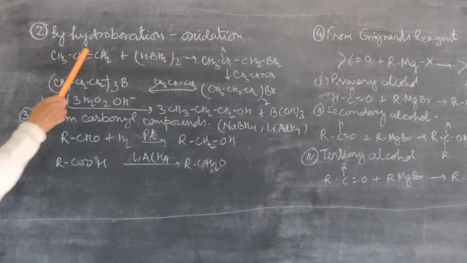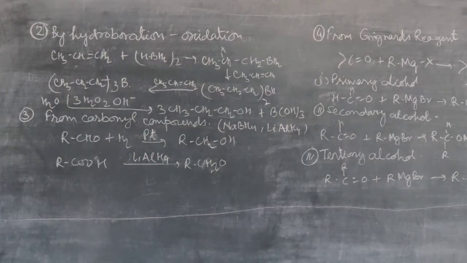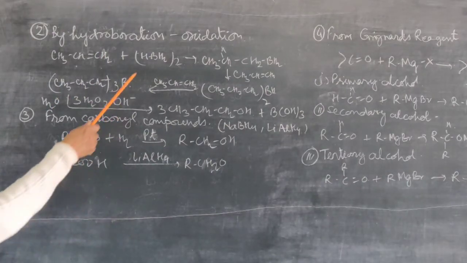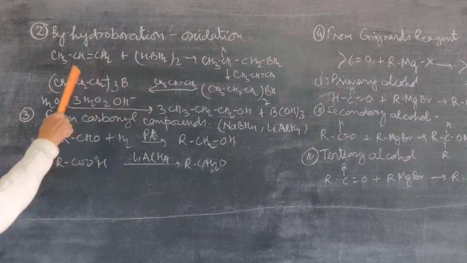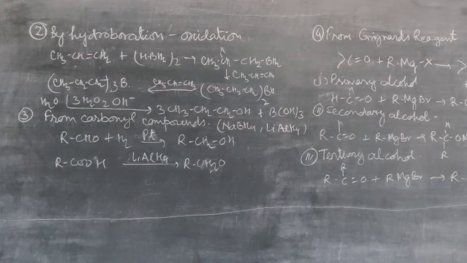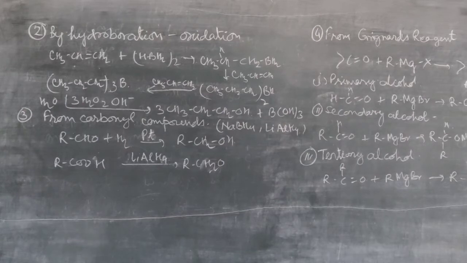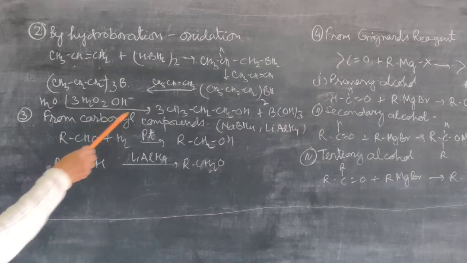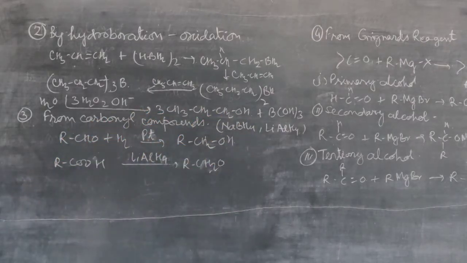Second method, by hydroboration and oxidation. In this reaction, the hydroboration, that means diborane, is added to the propene. This addition reaction takes place on the basis of anti-Markovnikov's rule. And the addition product, when hydrolyzed in the presence of hydrogen peroxide in basic medium, is converted into alcohol with the formation of boric acid.